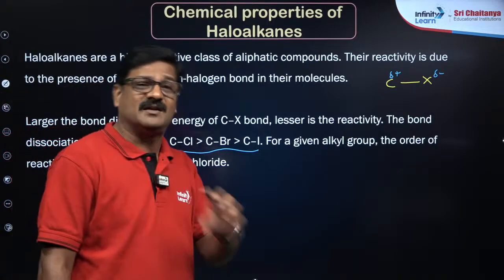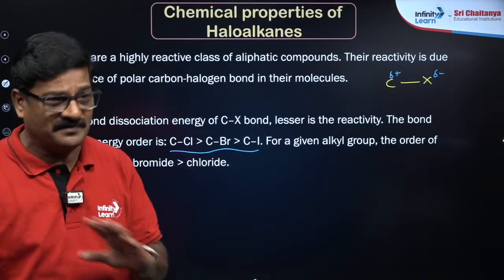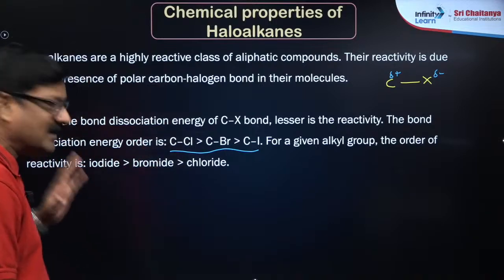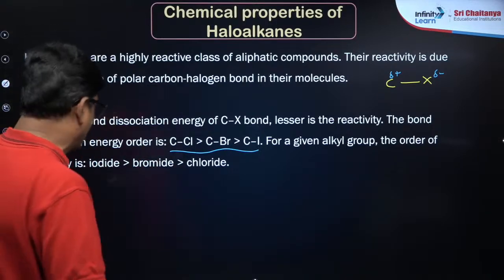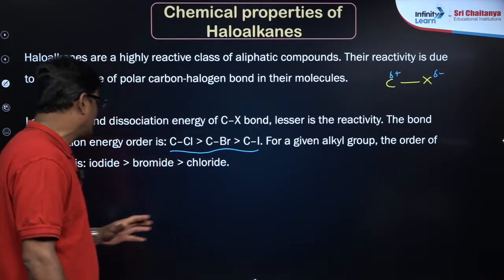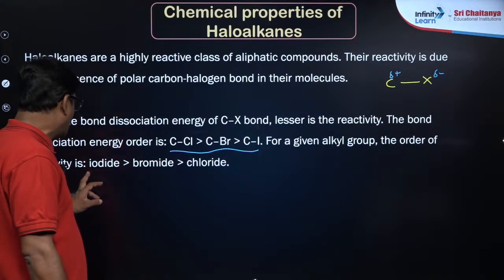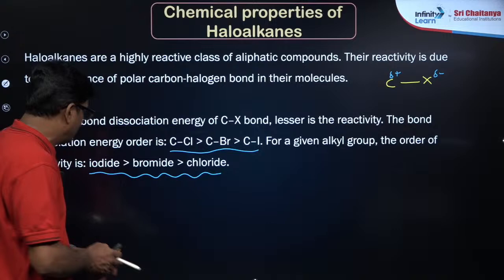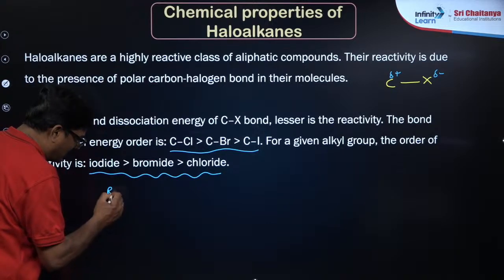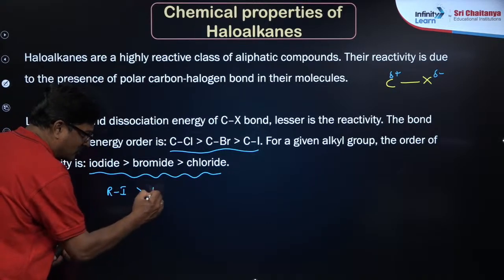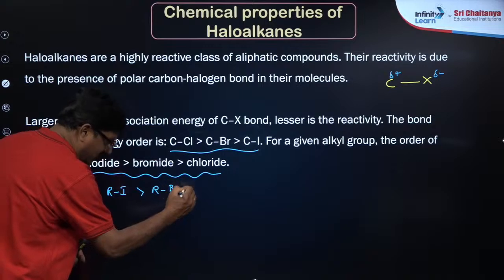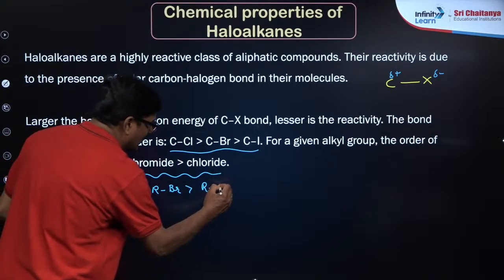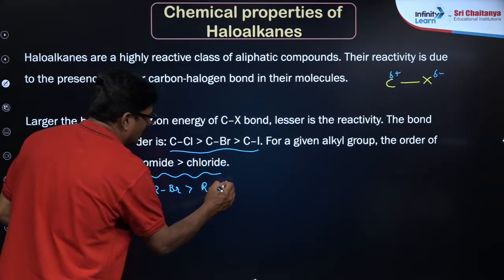Fluorine का behavior in the compound itself is different, so I don't want to make it in the generalized order, my dear students. So for a given alkyl group, the order of reactivity is iodide greater than bromide greater than chloride. मतलब alkyl iodide is more reactive than alkyl bromide is more reactive than alkyl chloride.